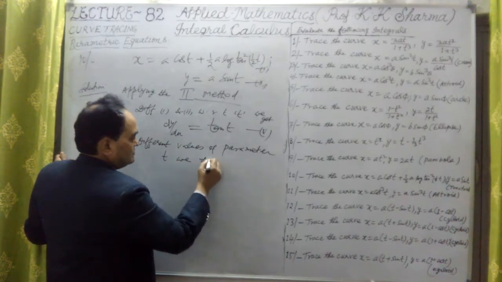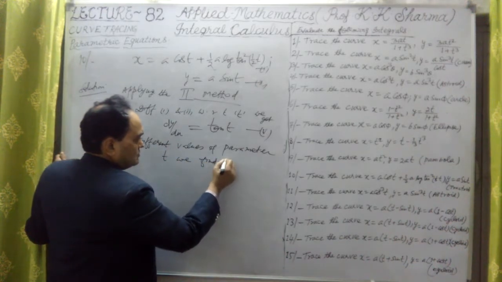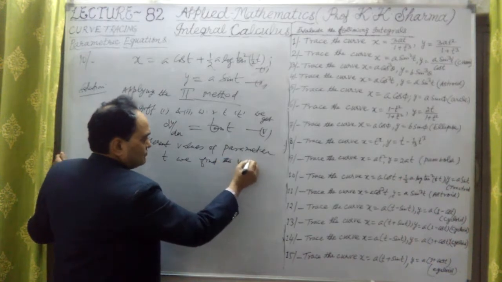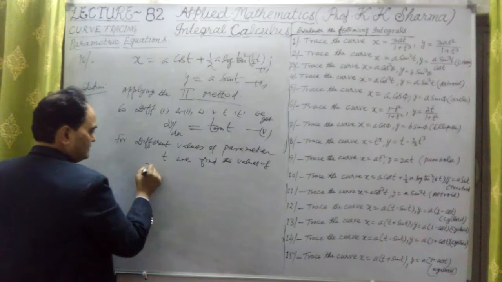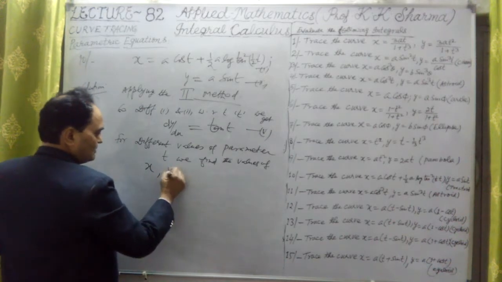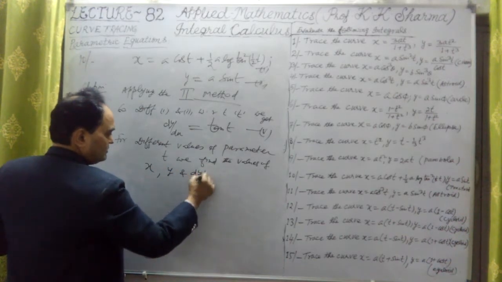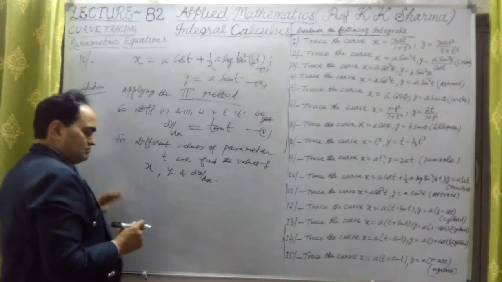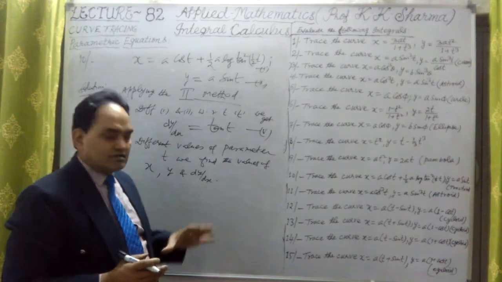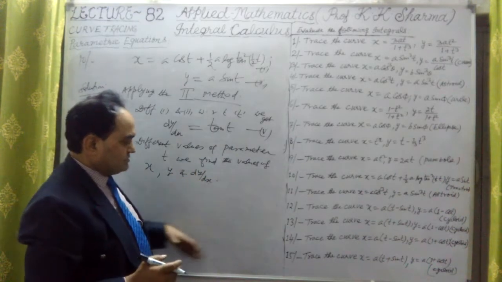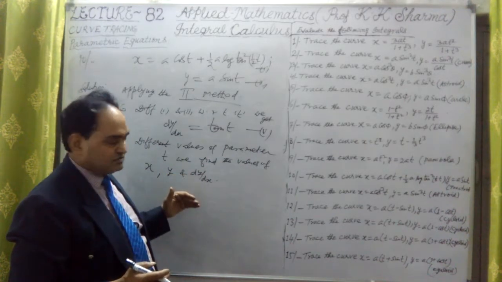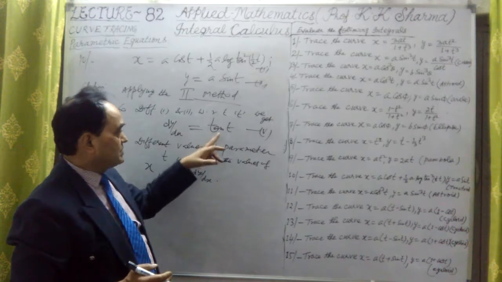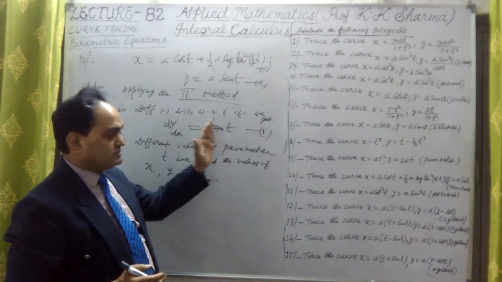We find the values of the variables x, y, and dy by dx. Let me frame a table with the values of x, y, and dy by dx, and the parameter t here. The t value will be substituted for that.